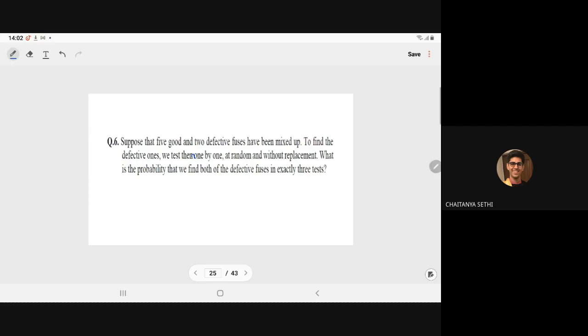Without replacement means we will not replace, so the number of fuses will decrease one by one. What is the probability that we find both the defective fuses in exactly three tests? So, what is the probability that both defective fuses we can select in the three tests?